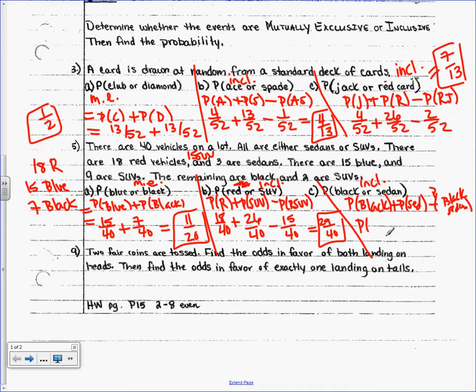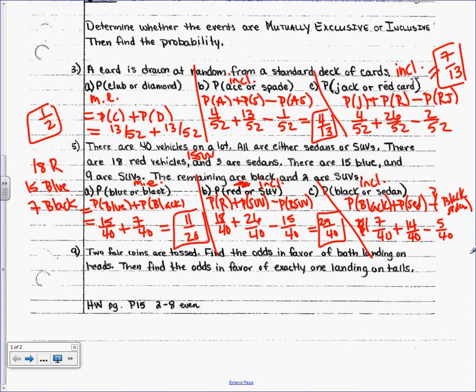How many black cars are there? 7 out of 40. How many sedans are there? 14 out of 40. How many black sedans are there? 5 out of 40.